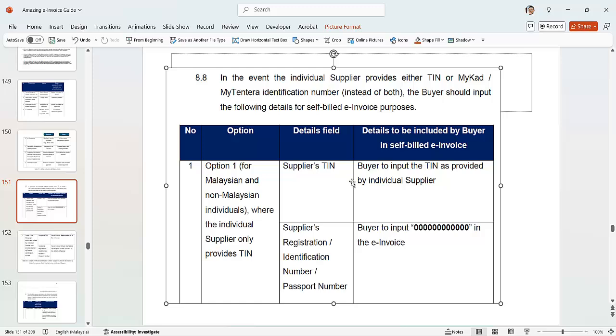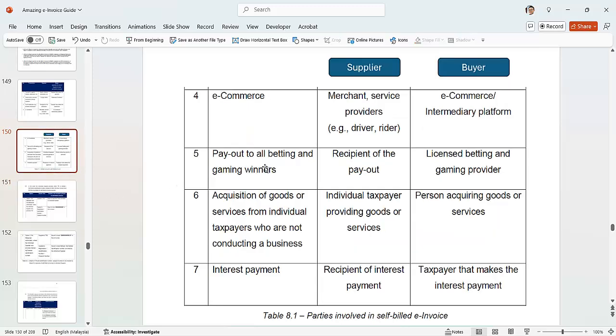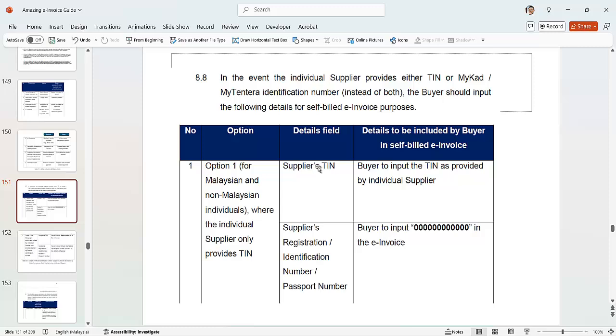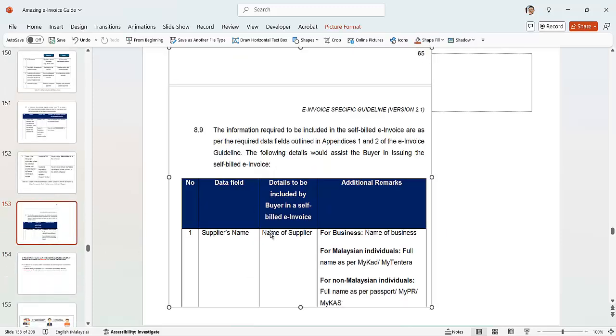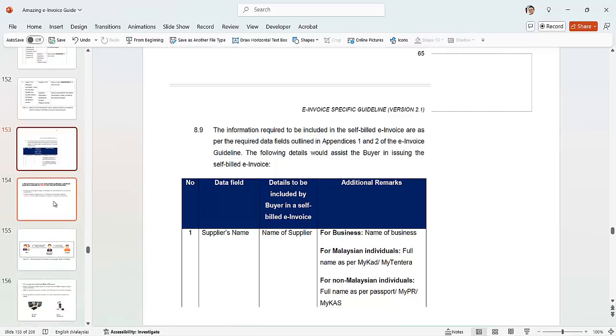The supplier's TIN. For example, gaming: the supplier is the one who received the 1 million prize. So you have to enter the supplier's name. Then option 2 is for Malaysians where only the identity number is provided, so the buyer enters it here. Okay, good.